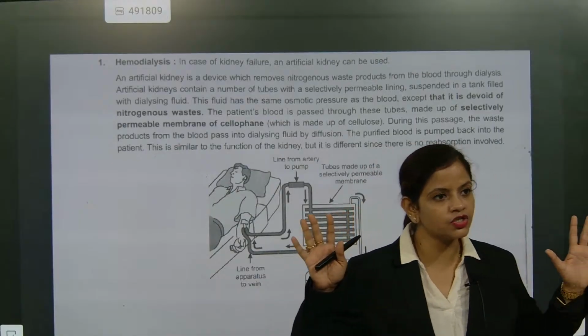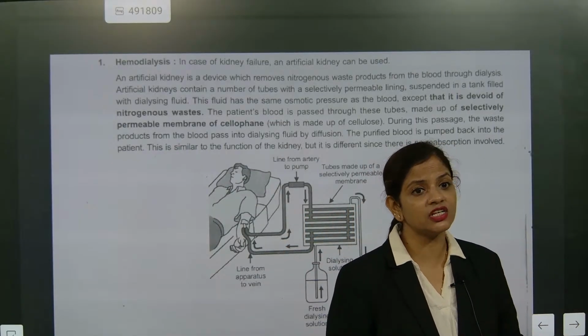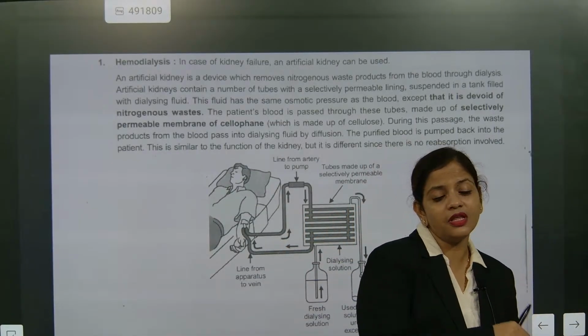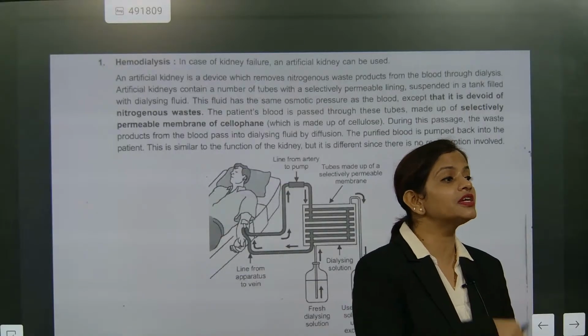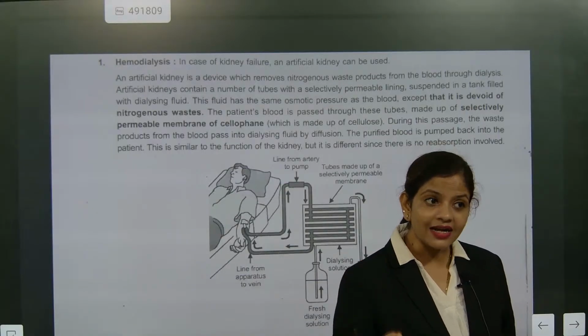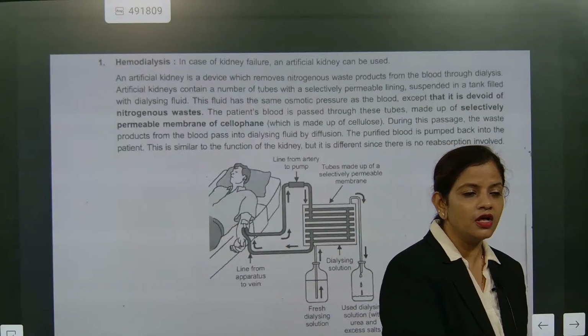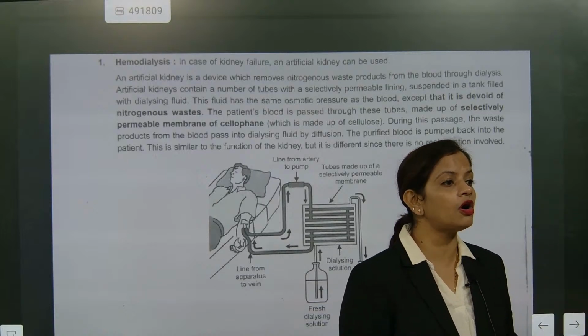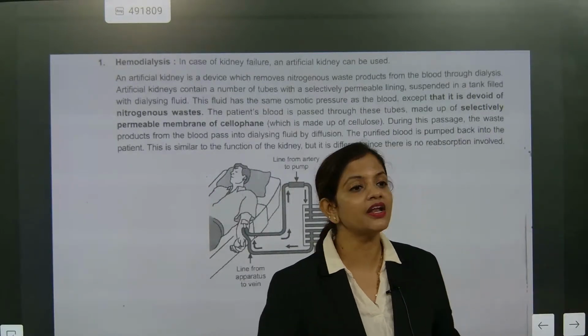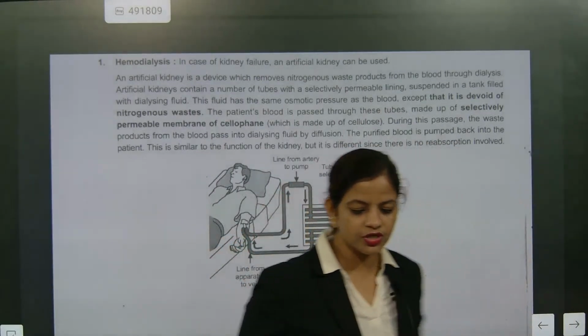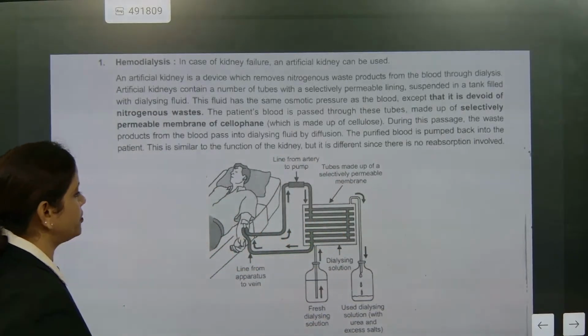I hope everybody understood. So what we have to change is the biggest problem in the blood because of which the kidney is getting damaged. That has to be removed first. That means the culprit has to be caught, and only then the kidney transplant has to be done. That's the most important part. Everybody has to remember. Got it?